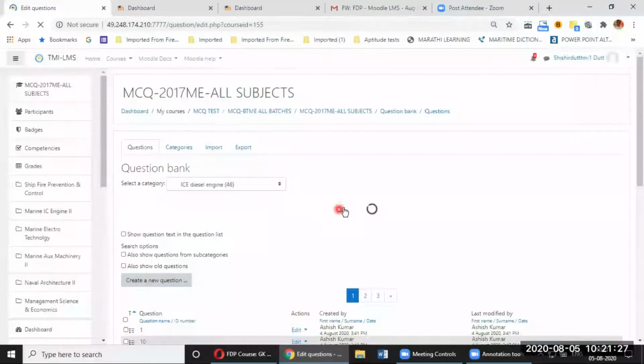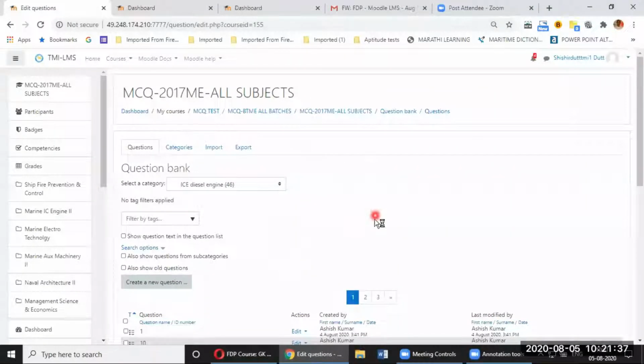So once you click on questions, now this view will change. It is still loading, so I will just wait. Yeah, now the loading is complete. Now, whether any categories have been created or not, that you can always check.